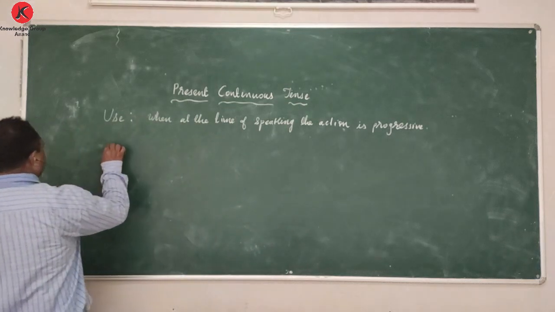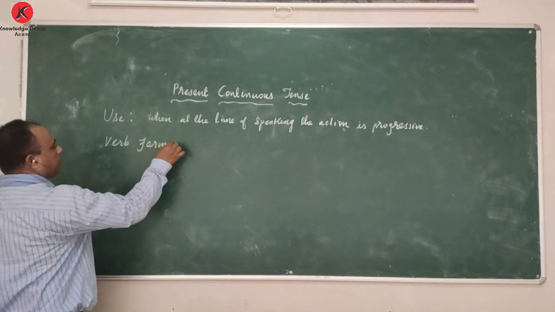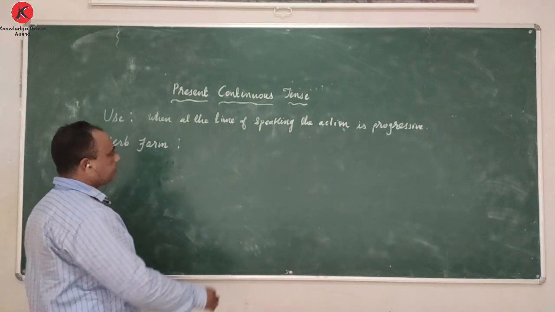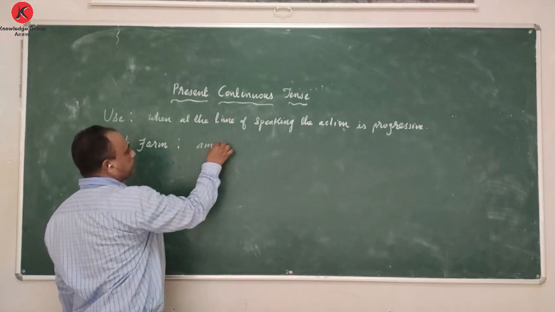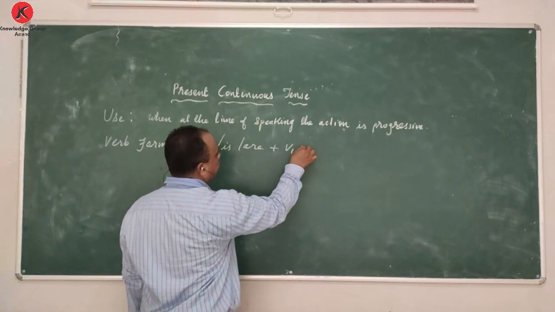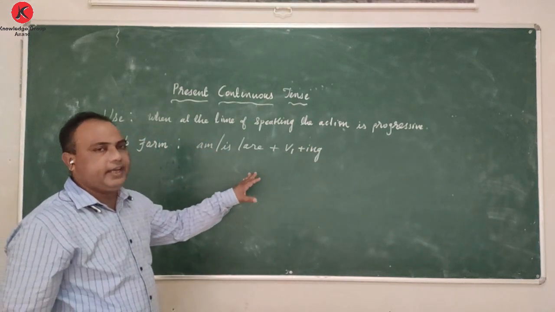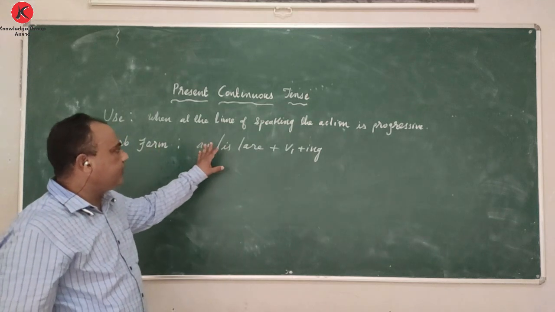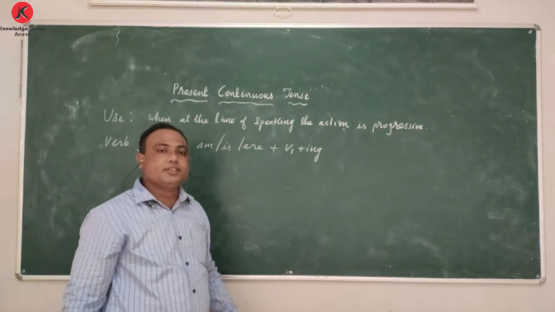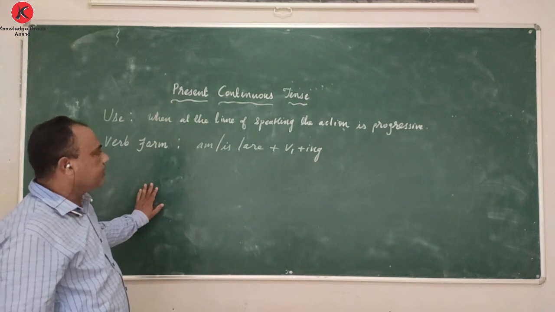And let us talk about verb forms. What is the verb form here? Verb form is also very simple. We use am, is, are, and V1 plus ing. I mean the root form of the verb and ing. The am, is, are according to the subject, and then verb plus ing. And this will remain the verb form in present continuous tense.